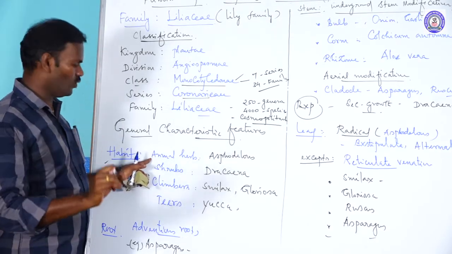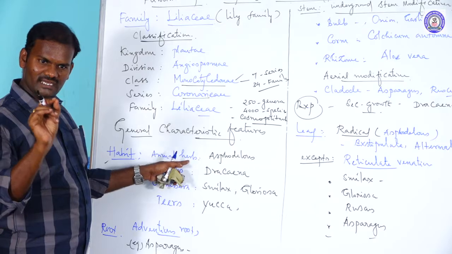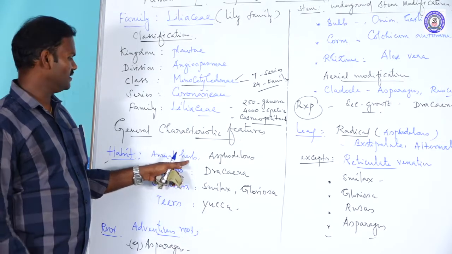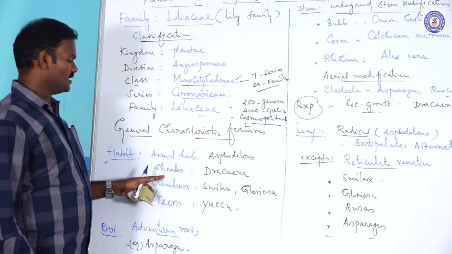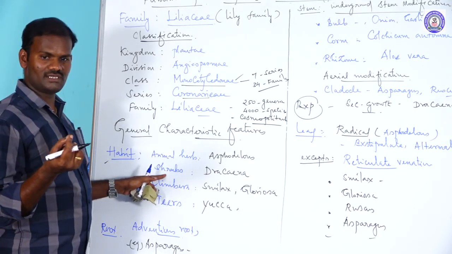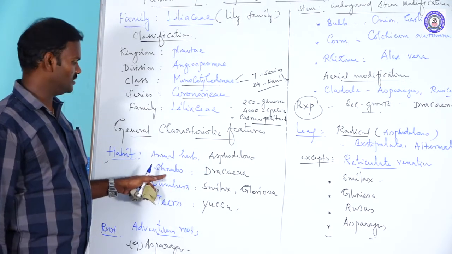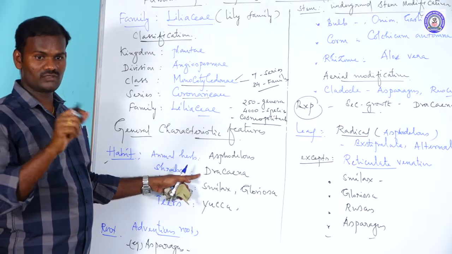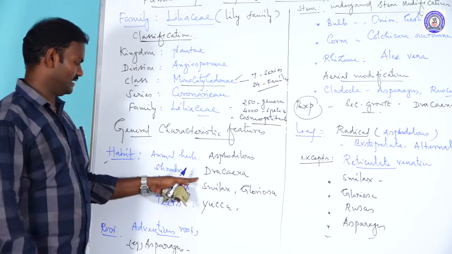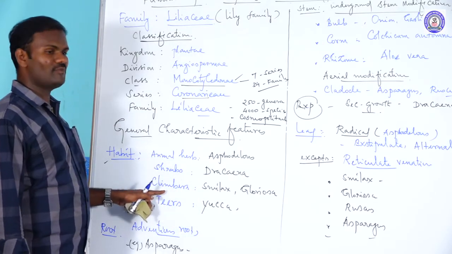Annual means they live for only 1 year. Herbaceous means a soft and green stem, a soft plant. For example, Asphodelus. And some of them are shrubs. They are large herbs called shrubs. For example, Dracaena. Dracaena is a shrub, but secondary growth is present. I will explain later what secondary growth is. Some of them are climbers.